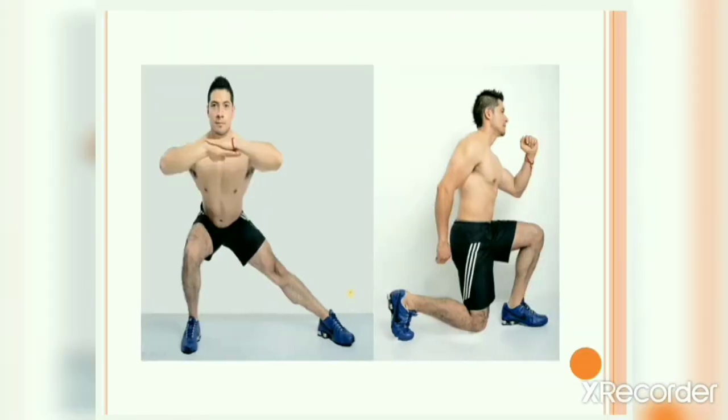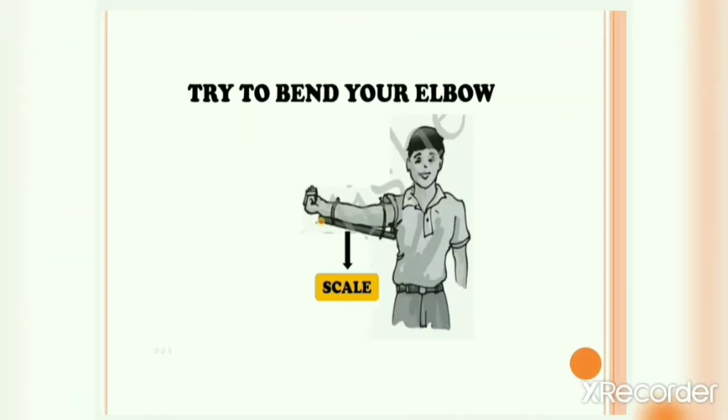Okay, so while doing physical exercises, you can bend your leg from here, you can bend your arm from here, right? Now, if I ask you, try to bend your leg from this point or try to bend your arm from this point, will you be able to do that? No, right? Similarly, if I ask you that tie a scale to your arm like this and then try to bend your elbow, will you be able to do that? No, you won't be able to bend your elbow. Let's look at the reason.